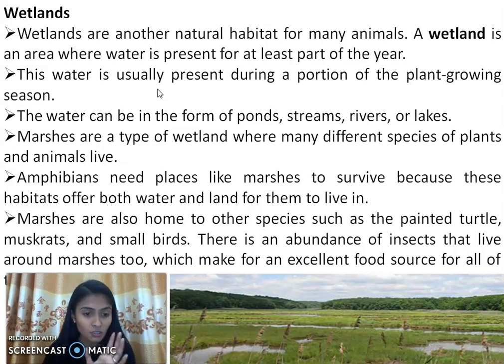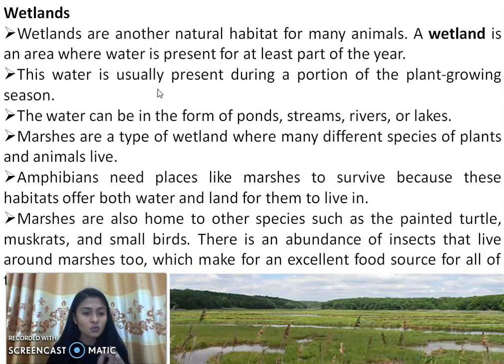When you study the different types of wetlands, you will know that lots and lots of different types of wetlands are present. Here one of the examples is the marshes. We know ponds, streams, rivers, lakes, and oceans, right? But marshes are the types of wetlands where many different species live.